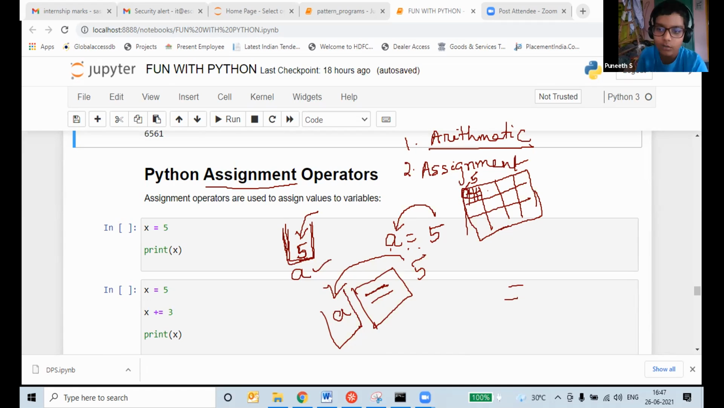What is a variable? A is equal to car. I am writing here, A is equal to car. Which is the variable? A is the variable.